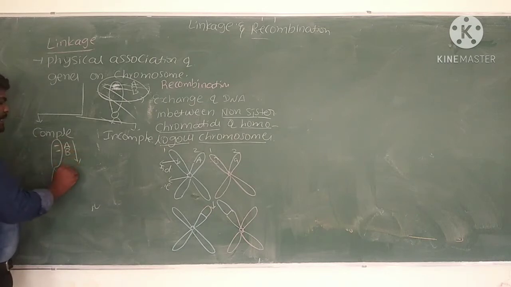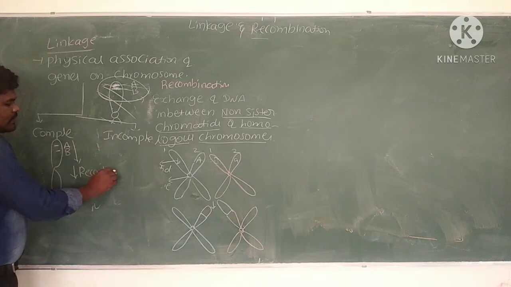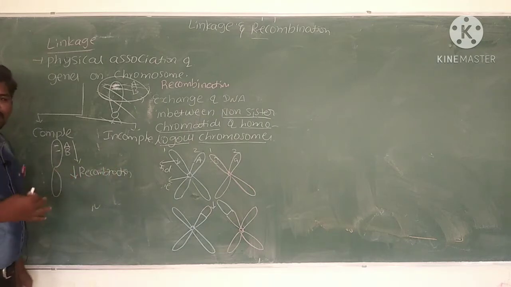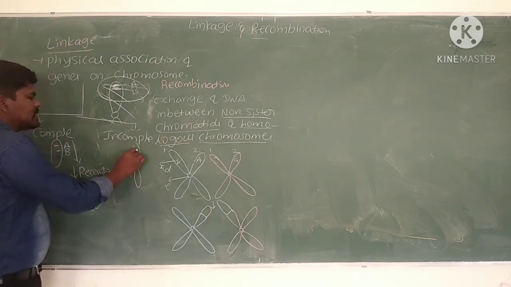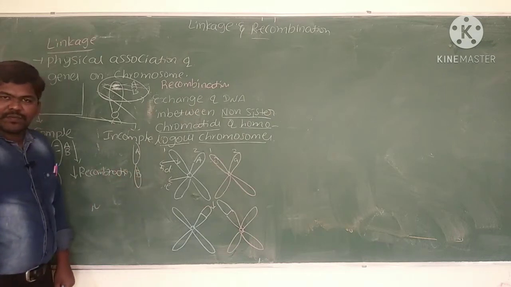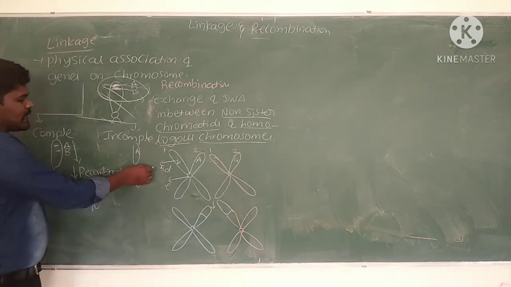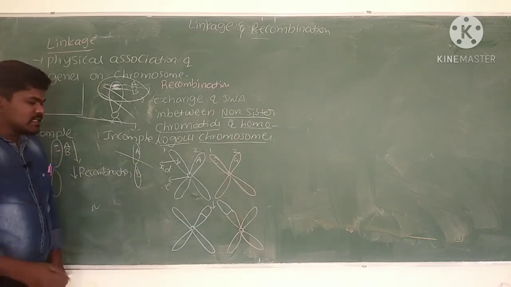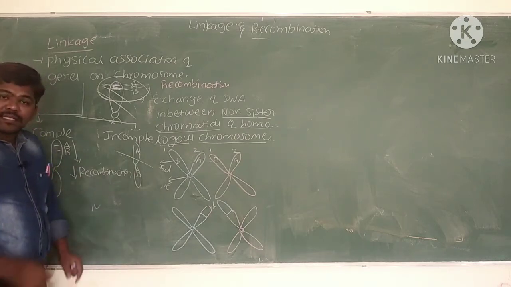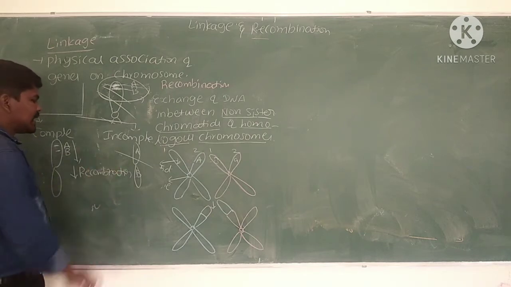In complete linkage, we can see less recombination. They avoid separation, hence less recombination. Incomplete linkage means there is some distance between A and B. If recombination occurs here, there is a chance of separation of genes. That is called incomplete linkage.